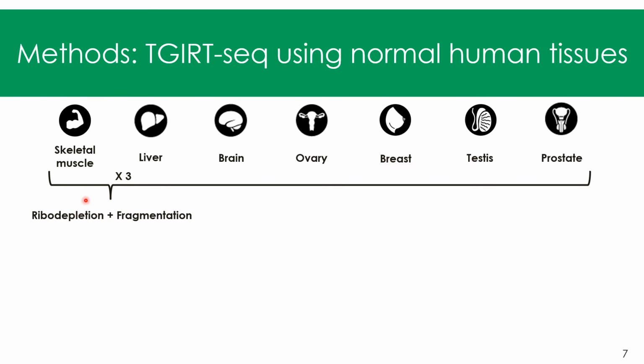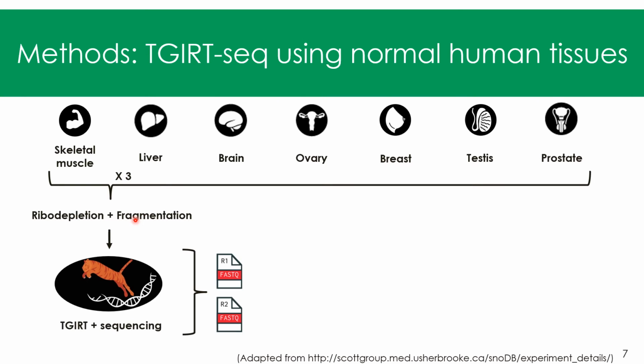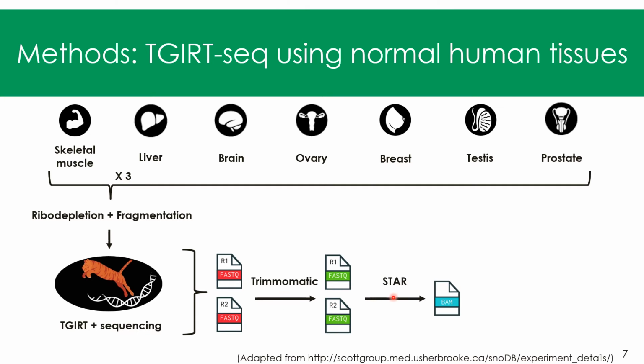We first ribodepleted and fragmented the samples. Then we proceeded to the reverse transcription using TGIRT, and we sequenced the libraries, and we proceeded to the trimming of the reads, then aligned the reads to the human genome using STAR, and finally assigned the reads to genomic features using a tool developed by our lab called COCO.